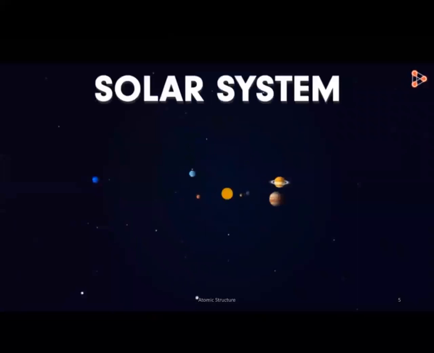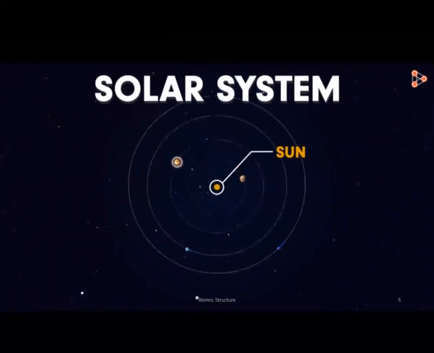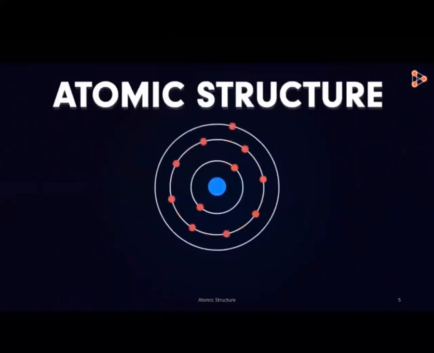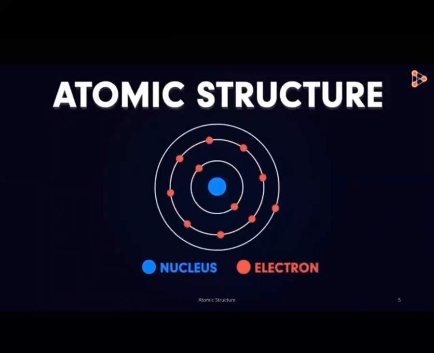Do you know how our solar system is? Yes, it appears somewhat like this. Now here, the sun is stationary at the center while the planets revolve around it. But have you noticed that the planets always revolve in fixed paths? We never find any planet jumping to a different path all of a sudden, right? They always encircle the sun in defined paths. In a similar way, we have the atomic structure. The nucleus acts like the sun located at the center, and the electrons are like planets which revolve in fixed defined orbitals.